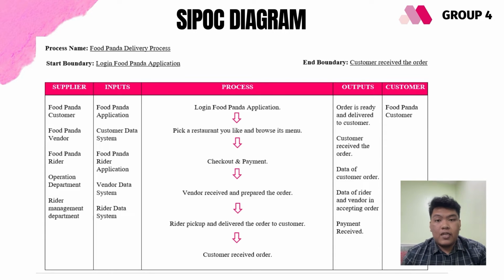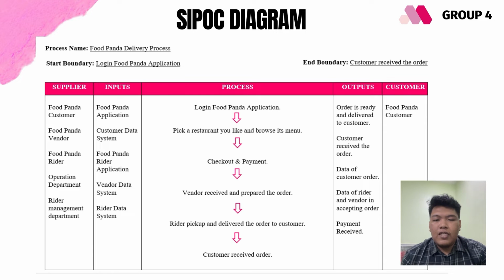Next is the customer data system, which holds the input and information regarding the customer, for example, customer delivery address, phone number, and others. Furthermore, there is the Foodpanda rider application, which is a function for the rider to accept the order, collect the order from the vendor, and send it to the customer. Lastly, the vendor and rider data system has information on the orders received by both of them and information about them.